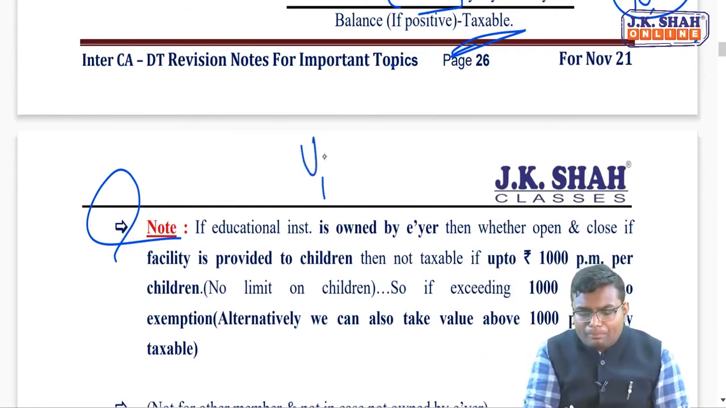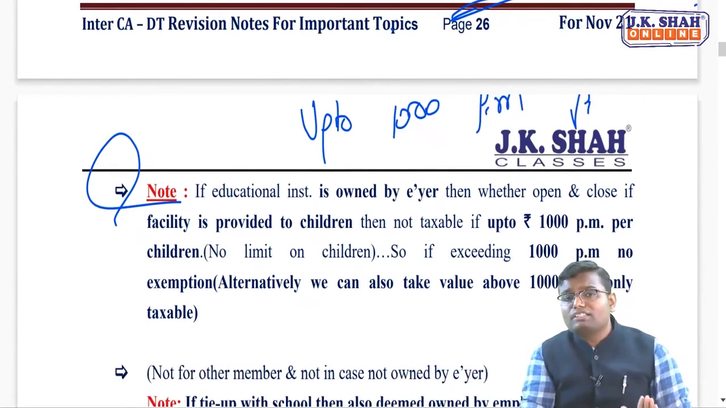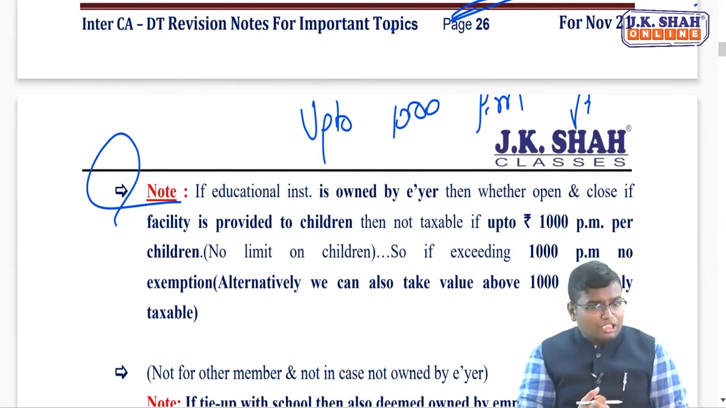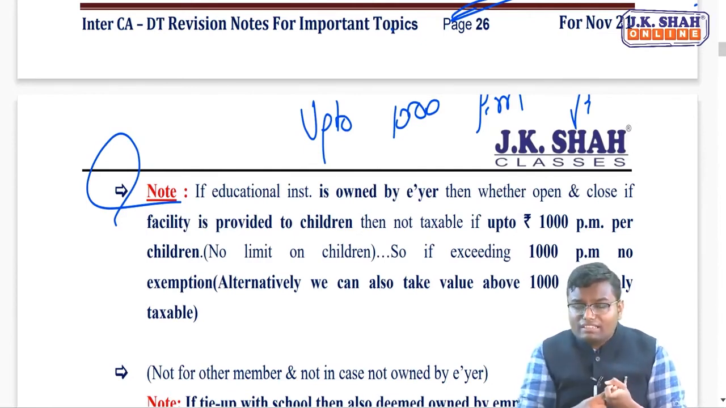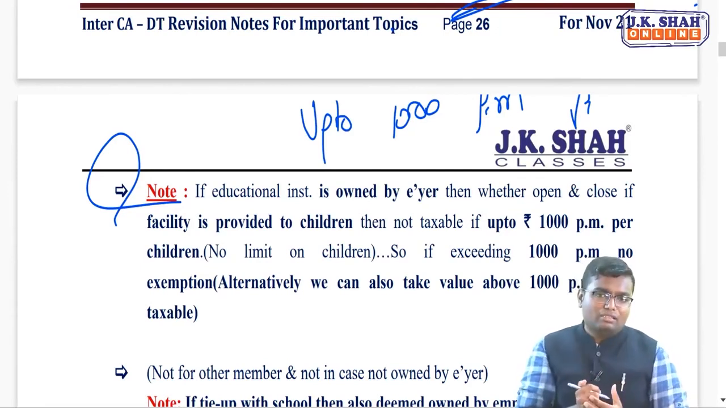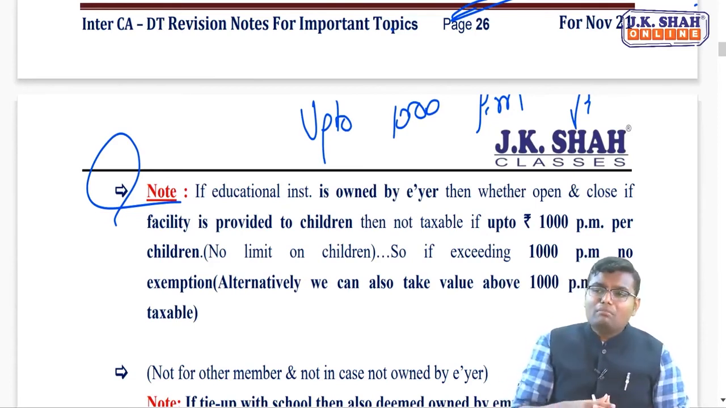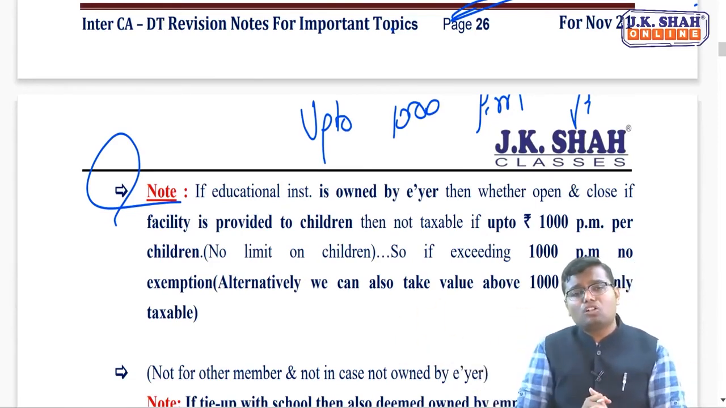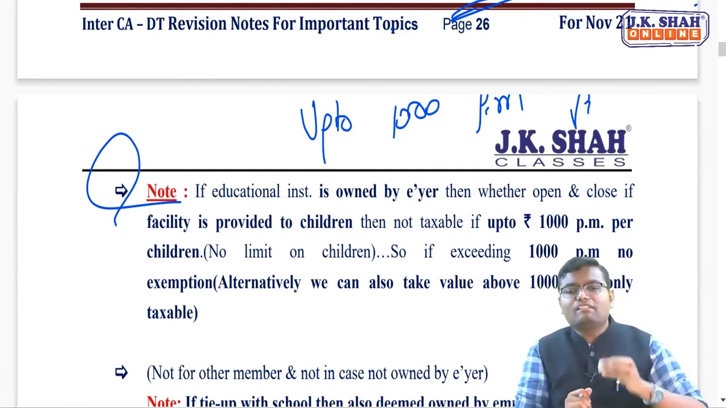If the value is up to rupees 1,000 per month per child, there is no limit on the children, then the entire amount of that taxability will be zero, nothing will be taxable. So exemption is given for the school or college which is owned by the employer, employees' children going in that school, and the value is up to 1,000 per month per child. If the school is not owned by the employer, the entire amount will be taxable. If the school is owned by the employer, but a brother, sister or spouse is going to the school or college, again taxable. Exemption is only if the school is owned by the employer and children are going to the school.